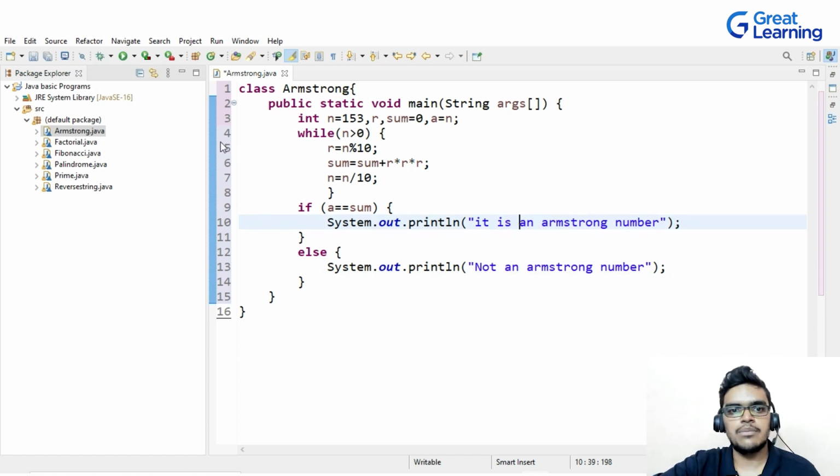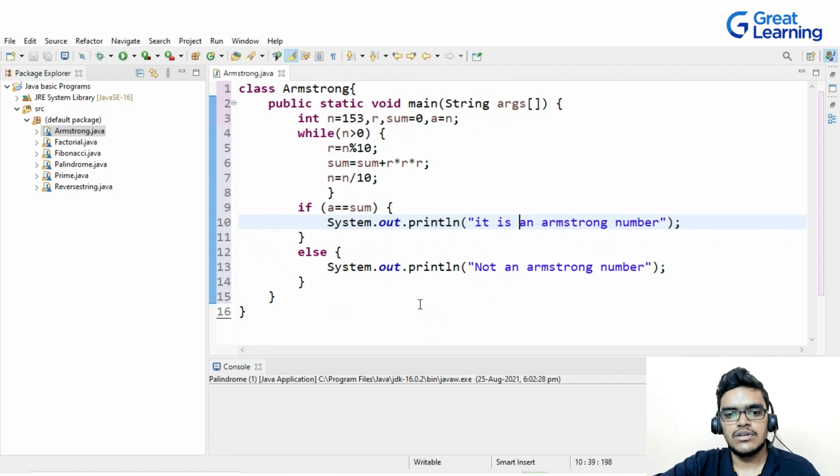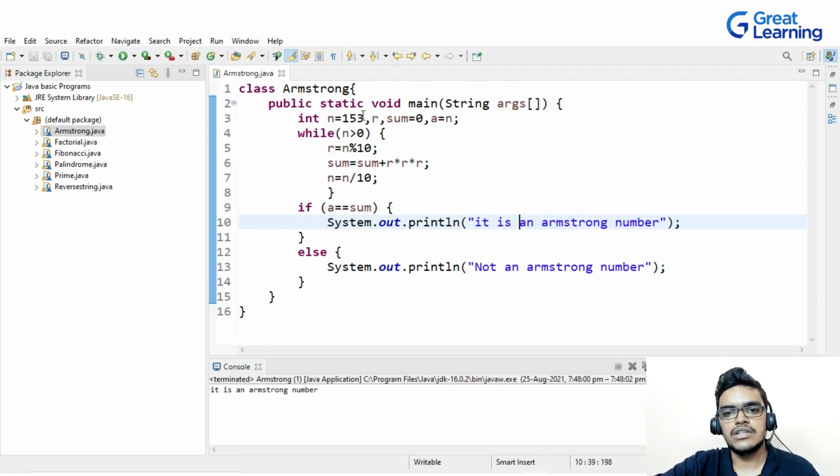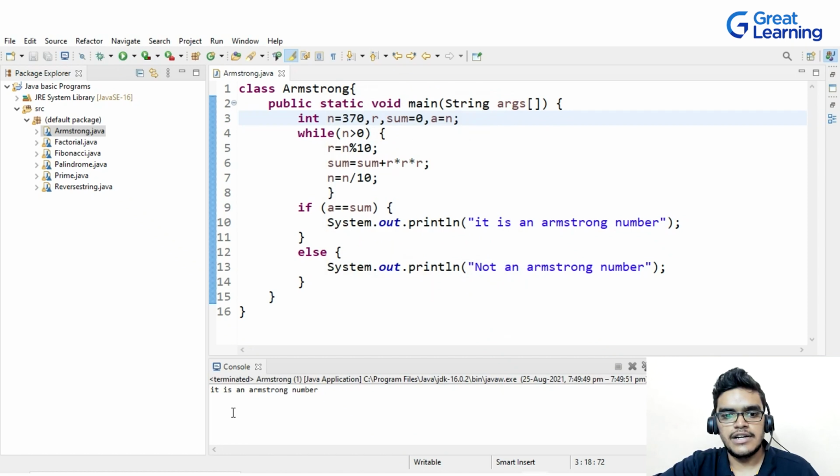Now let me execute this. On executing, it's telling us it's an Armstrong number, 153. So I will check with another number. Instead of 153 I will write 370. If I check it, you can see that it's telling us it's an Armstrong number, because 370 is an Armstrong number. Even 371 is also an Armstrong number. So let me check.